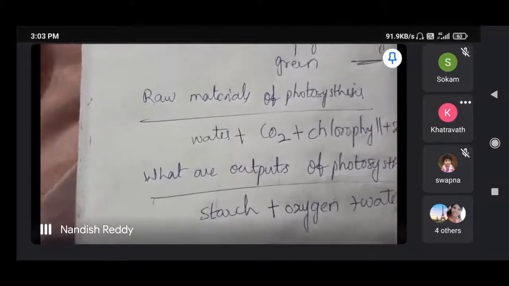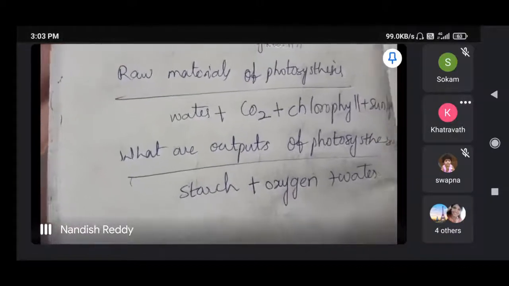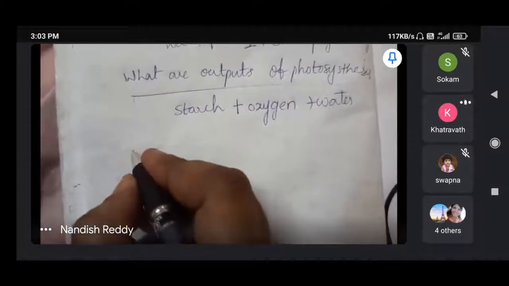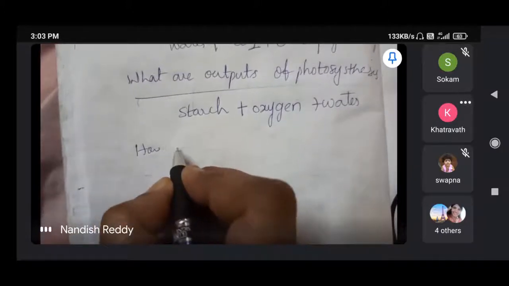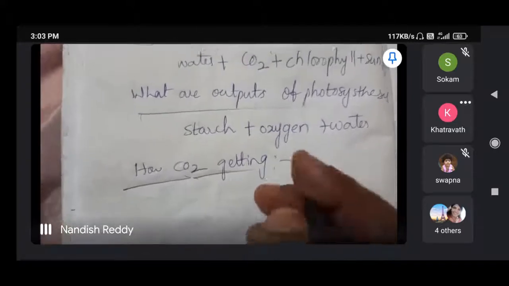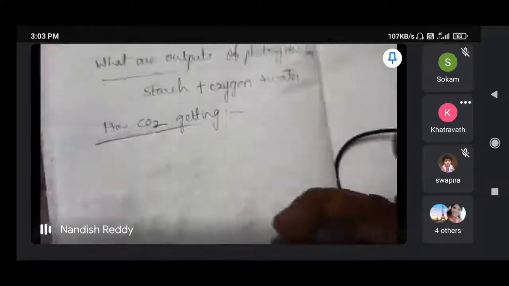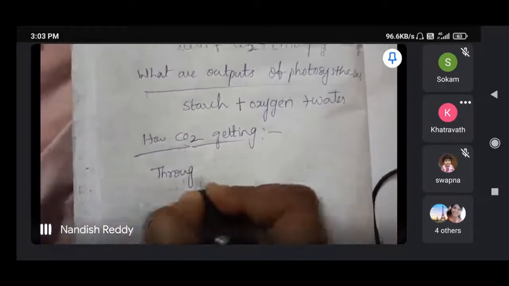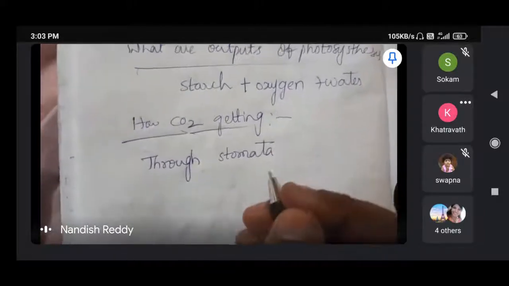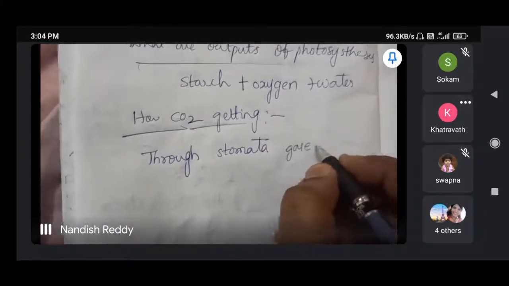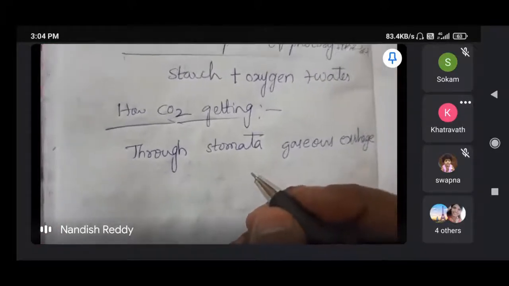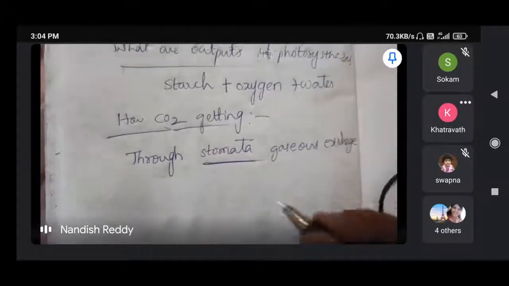How do plants obtain carbon dioxide? Where is the CO2 coming from? From the atmosphere, they take it in through stomata present on the leaves. Gaseous exchange happens through stomata: carbon dioxide goes in and O2 goes out. Stomata are the part responsible for this.